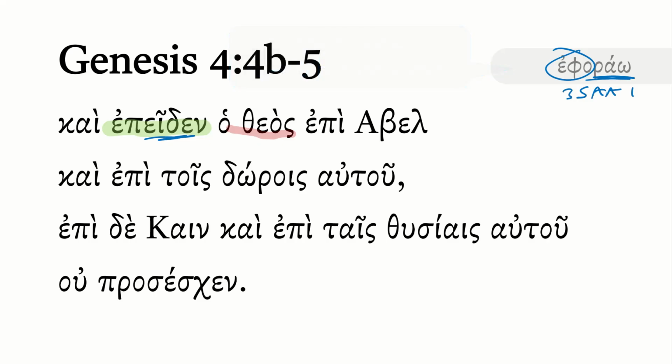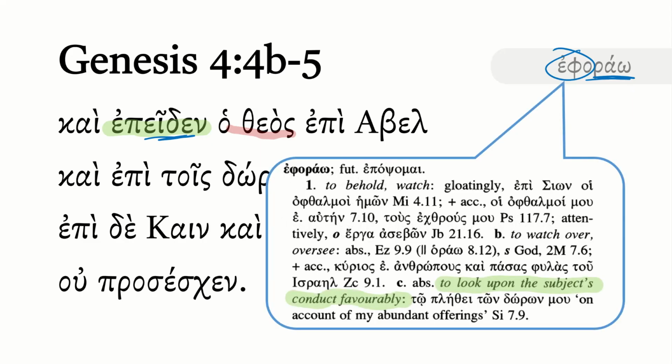So what does this word mean? Well, obviously, it's some sort of verb of looking. And if we look this up in a lexicon, I'm using Muraoka here, this is the Greek-English Lexicon of the Septuagint that I've introduced previously. You could just simply say this is to look upon, but in certain contexts, and I would argue that's the situation here, it's not only to just look down upon something, it's to look upon the subject's conduct favorably. And so this is a positive sense in which God is looking favorably upon something.